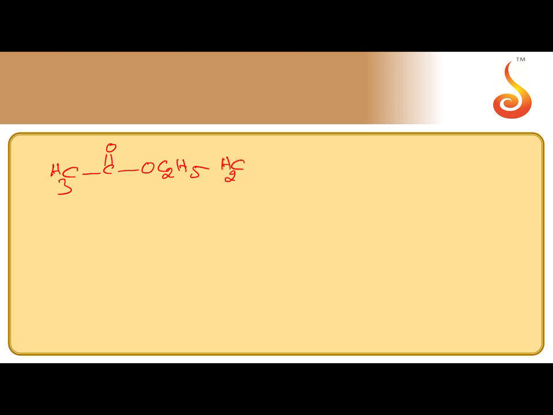So when 2 moles are taken, the alpha hydrogen of one molecule is taken by base C2H5O minus, sodium ethoxide is the base. H is removed as H plus. Alpha carbon comes and attacks at carbonyl carbon. C2H5O minus is removed.